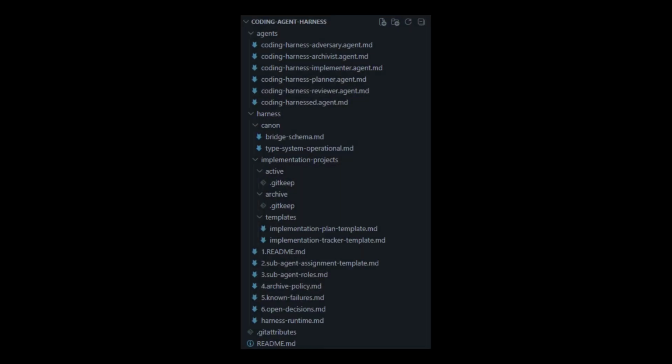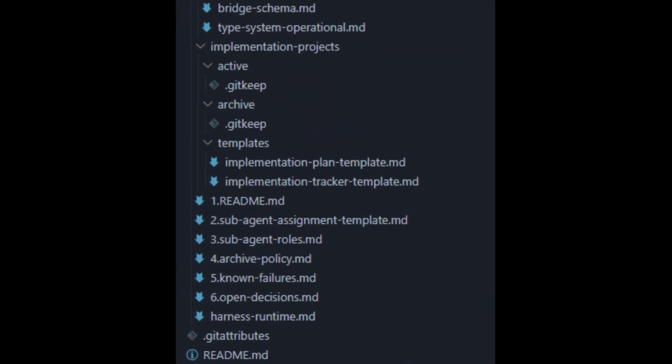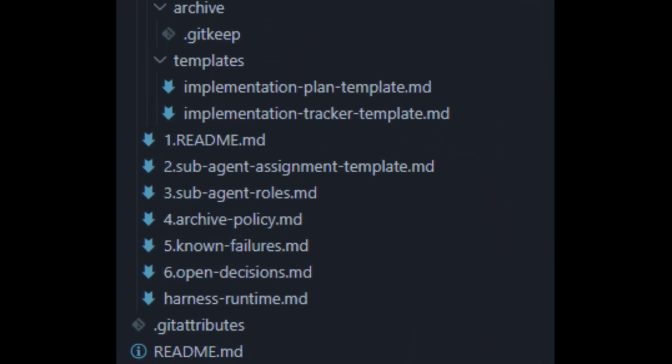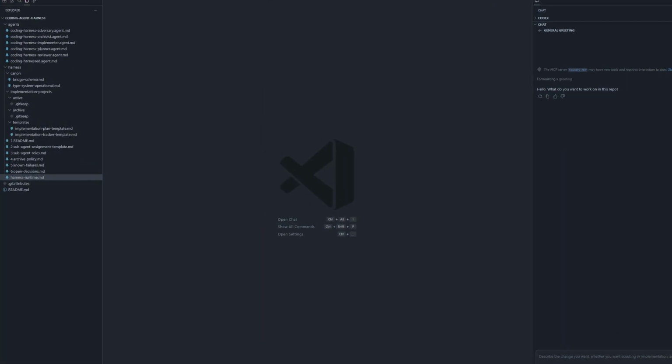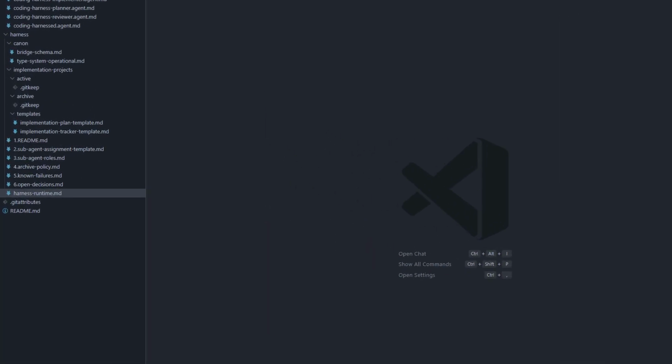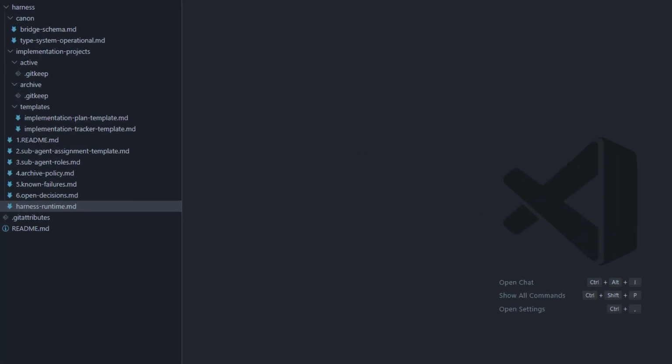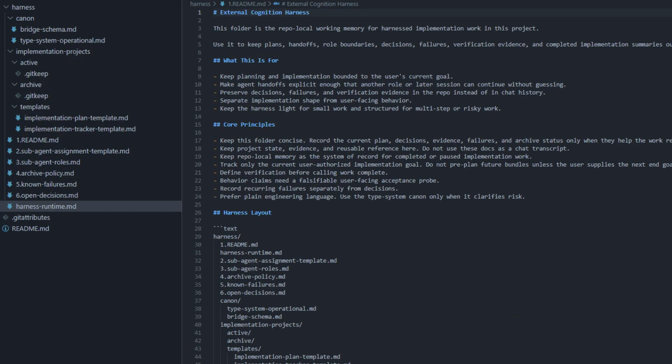So I realized I wasn't really gravitating towards just better prompts for the inference model. It was more like a persistent semantic state, procedural governance, role specialization, implementation continuity, and the easy thing to do was to just bundle it. So I begin with copying a template harness into basically every repo. This folder contains a README, which is just a reference for the agent to understand the purpose of the harness and how to navigate it.